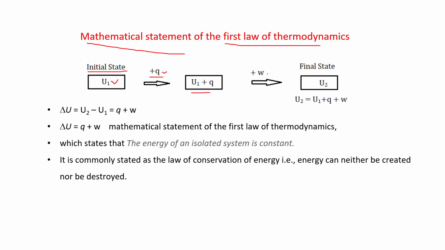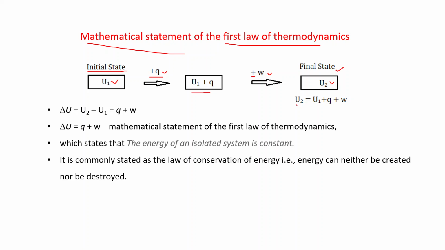Then again, W amount of work is done on the system. Okay, on the system, that's why we are taking it as plus W. Then we reach the final state, and its internal energy is represented as U2.